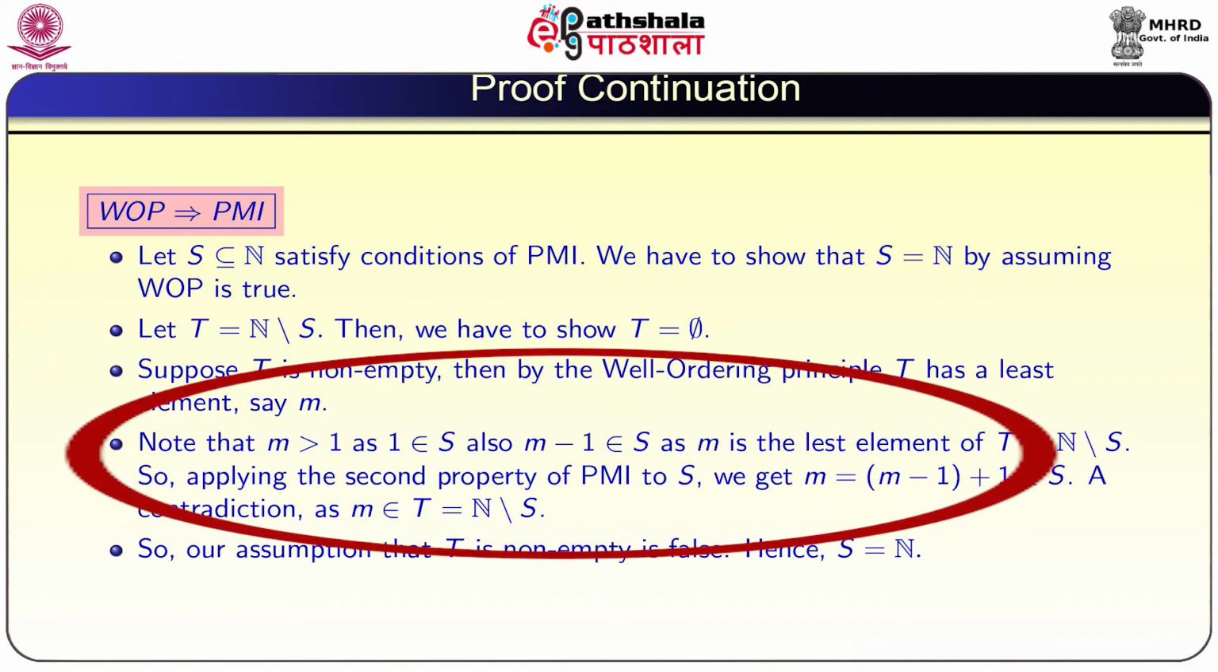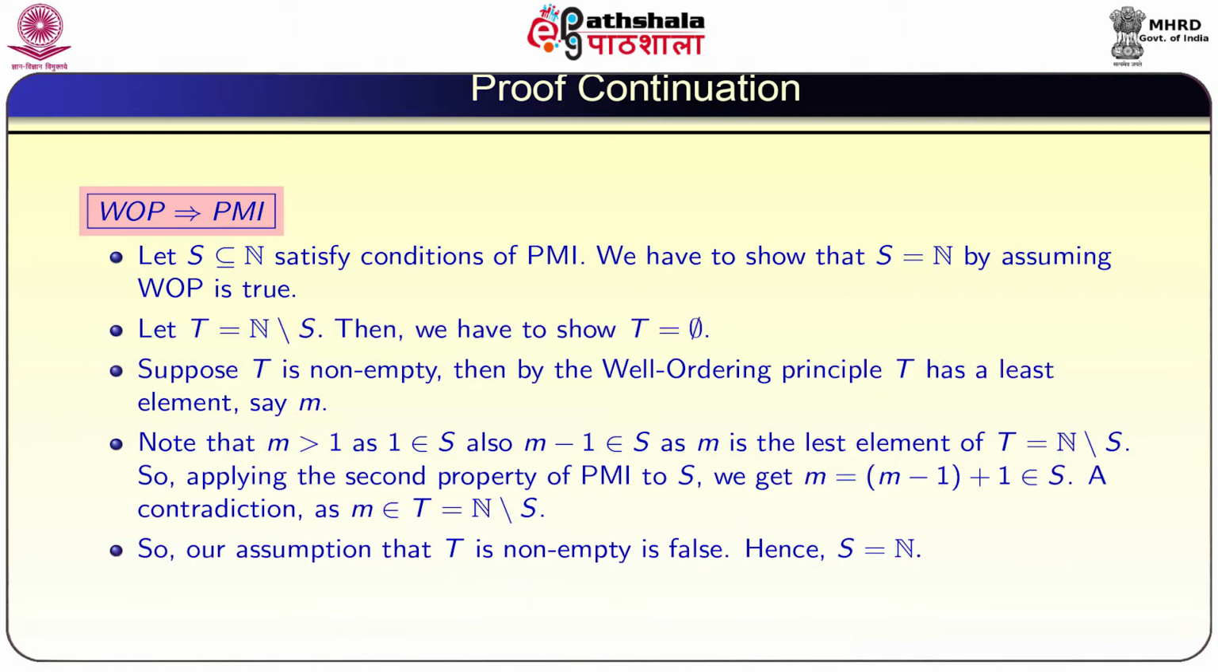Note that m should be greater than 1, as 1 is already in S, that is because S satisfies the hypothesis of PMI. Also m minus 1 belongs to S, as m is the least element of T and T is defined as n minus S. So, applying the second property of PMI to S, we get m is equal to m minus 1 plus 1 that belongs to S, as m minus 1 is in S.